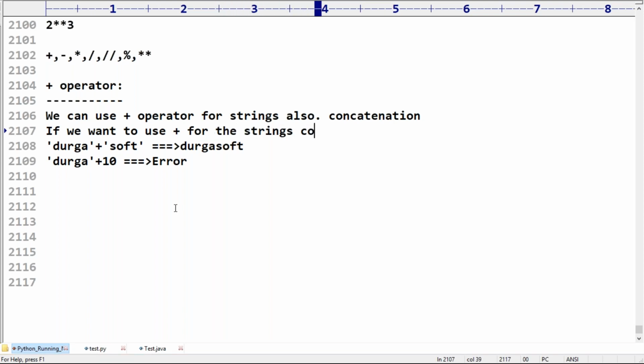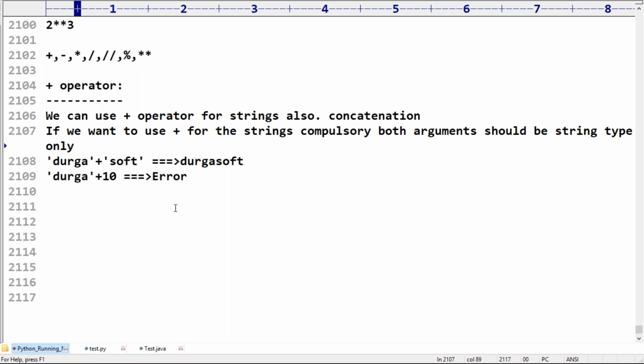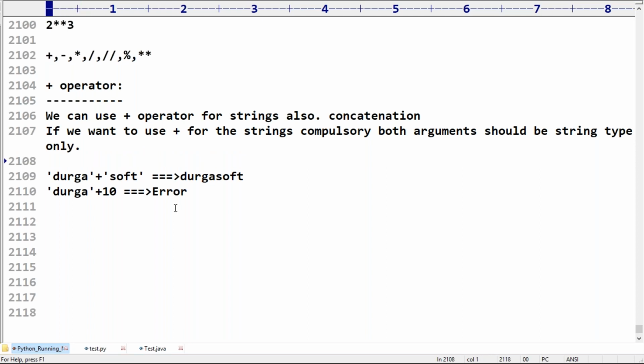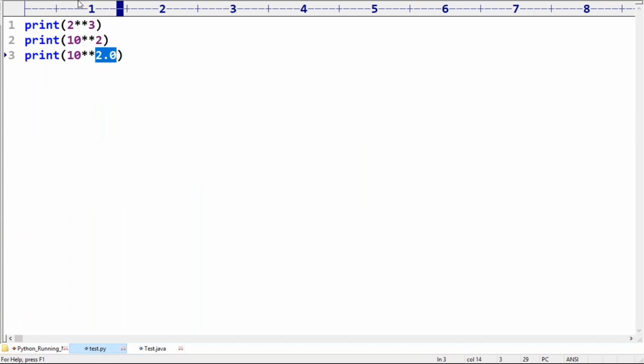If one is a string and the other one is some other type like int, we immediately get an error. But in Java, if one is a string, the other can be anything, no problem. In Python, it is not going to be accepted.